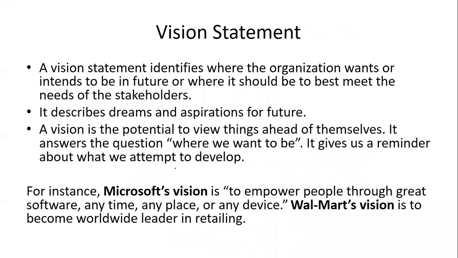The second one we have is the vision statement. So what is the vision statement? It is the one which identifies the organization's wants in the future. It should definitely be the best, and should meet the needs of the shareholders. It describes dreams and aspirations for the future of the organization. The vision is the potential to view things ahead of time. So it is basically foresight, you can say. It answers the question where we want to be. So it is talking about future planning. It gives a reminder about what we attempt to develop.